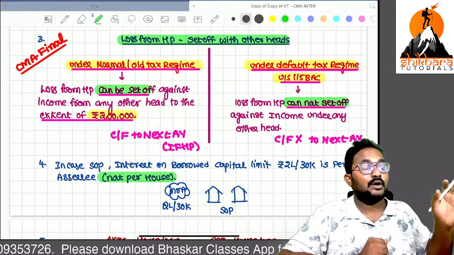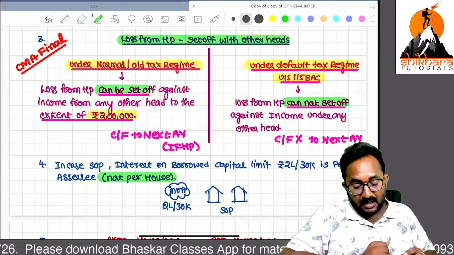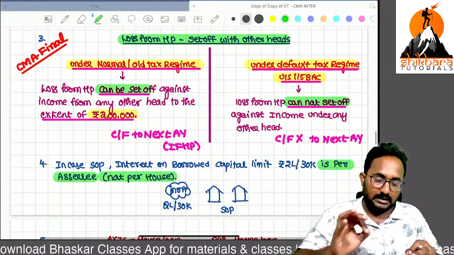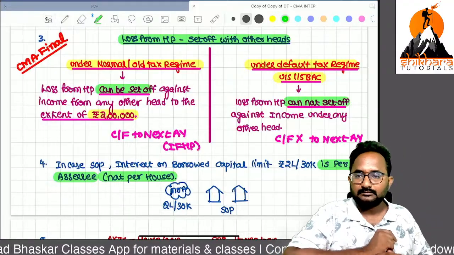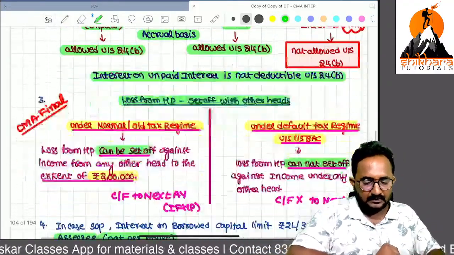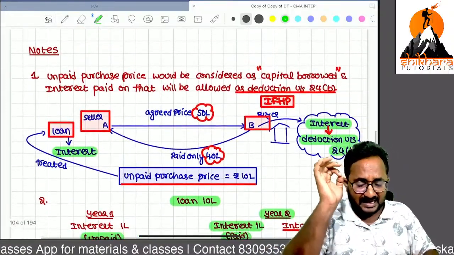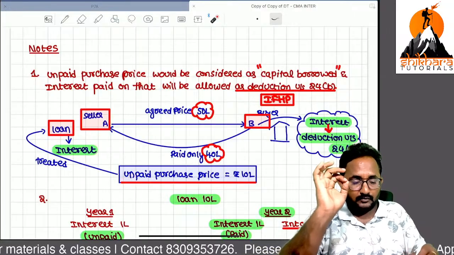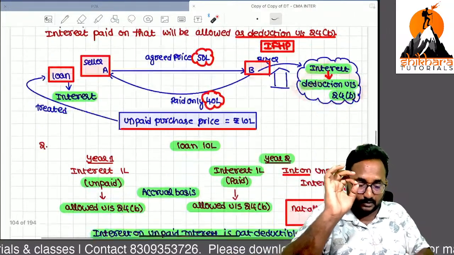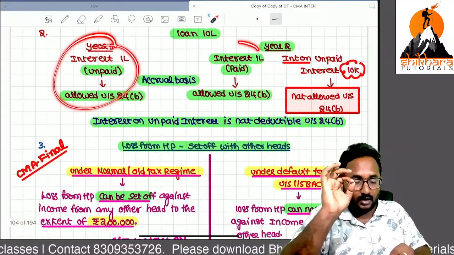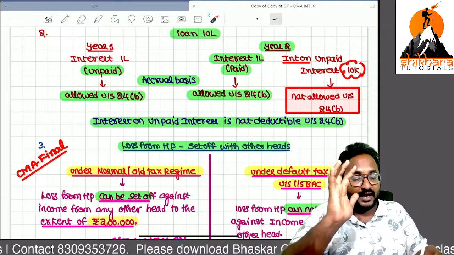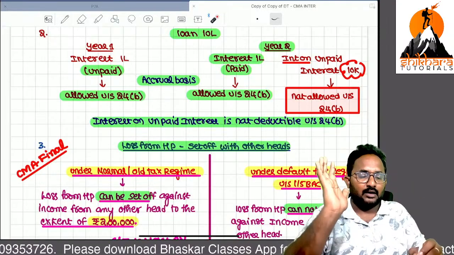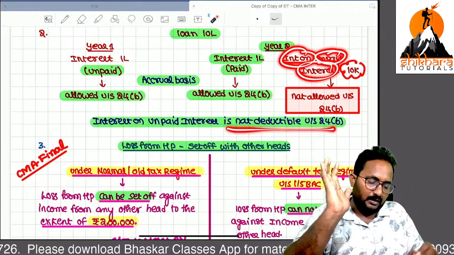Per SSE, ma, per SSE we can take the 2 lakh or 30,000, not per house. Yes, remember these points are very important, ma. If any unpaid purchase price is treated as a loan, on that loan if you are paying interest, that is allowed as deduction under 24B. Interest paid or not paid also, that is allowed as deduction. Loan related interest is allowed, but interest on unpaid interest is not allowed.